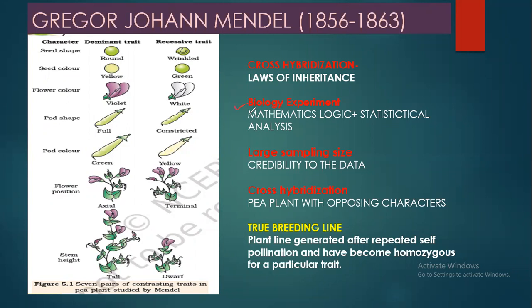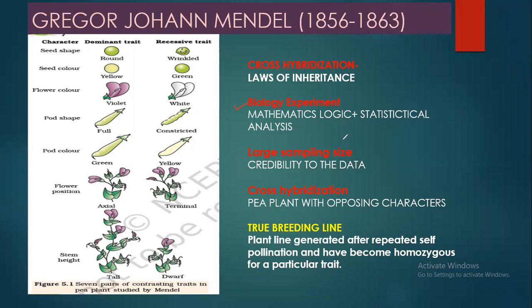If you have got a particular value after doing certain calculations, and you want to see how significant it is, how correct it is, you use a statistical tool. That is exactly what Mendel did. He did a biology experiment and the calculation, and after the calculation, he analyzed the results with the help of a statistical tool.